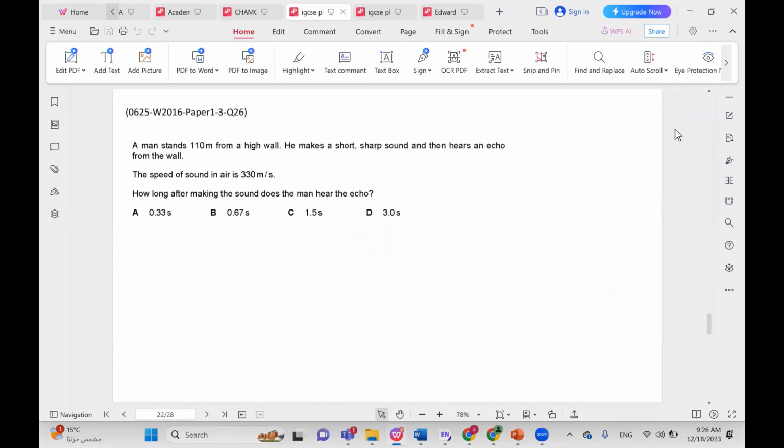A man stands 110 meters from a high wall. He makes a short, sharp sound and then hears an echo. The speed of sound in air is 330. How long after making the sound does the man hear the echo? It would be nice to draw a simple drawing to understand the problem. So you have a man who's shouting, and this distance here is 110. And the speed, so D equals 110 here, and the speed is 330. So this is V. And we want the time.